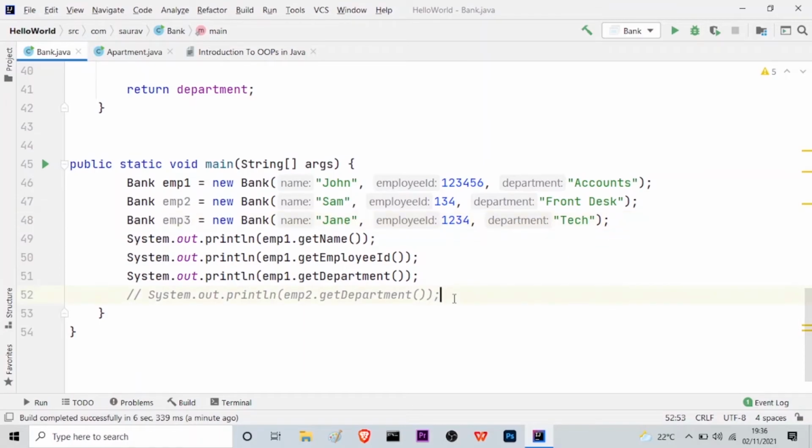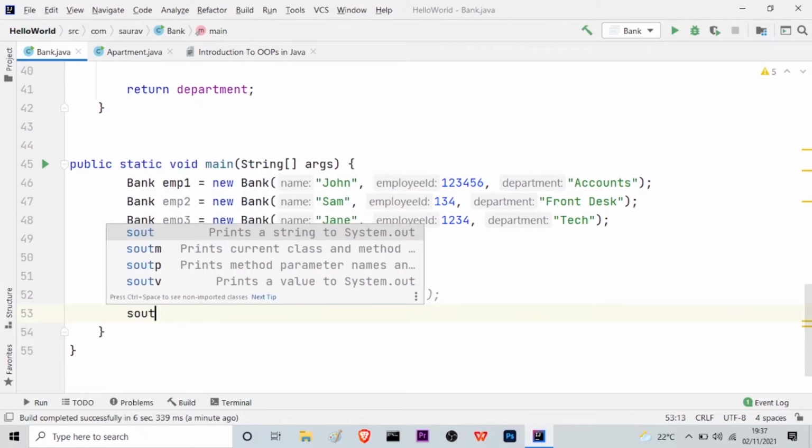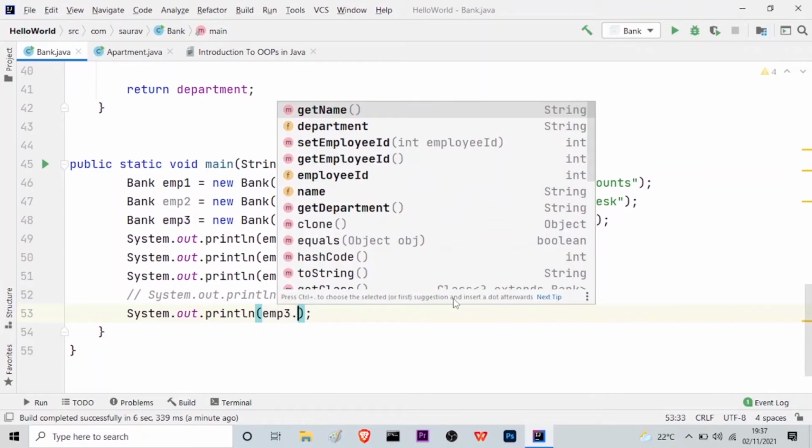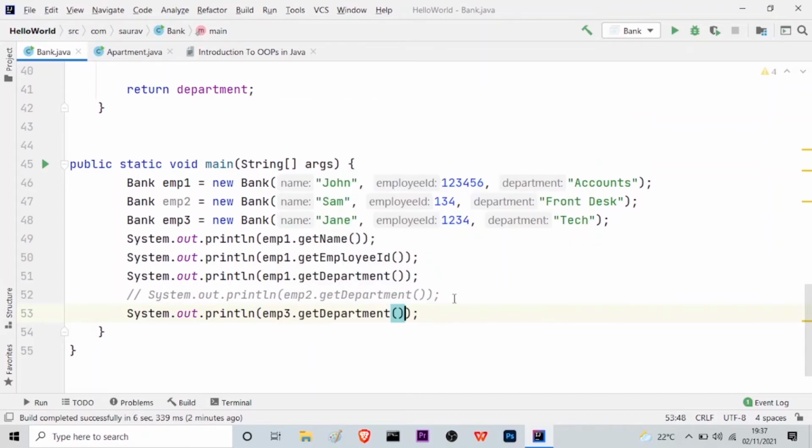And in order to access data from this, what I will do is I will use SOUT tab, and in this I will call my third object, which is EMP3. Then I will use the dot operator, and finally you can see that I'm getting all the methods. So if I use get department, I should get the tech department.